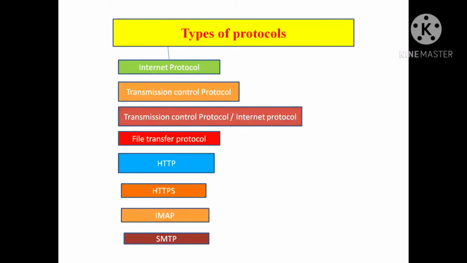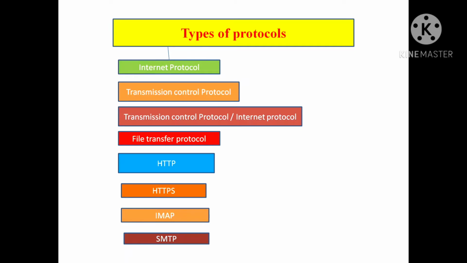Okay, now in the next slides the different types of protocols are there. We will discuss them in today's session. First one is Internet Protocol, Transmission Control Protocol, and the combination of both, TCP/IP. File Transfer Protocol. HTTP stands for Hypertext Transfer Protocol.